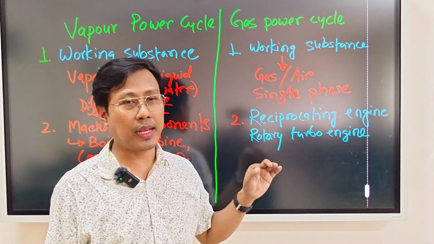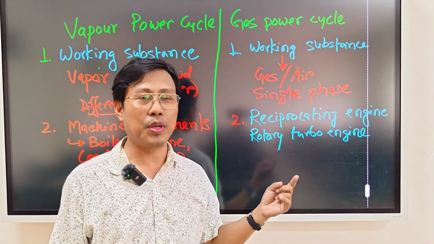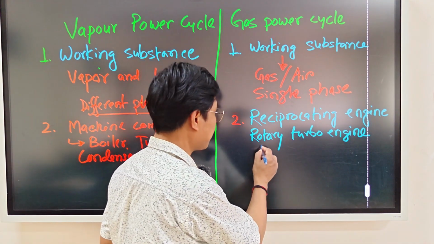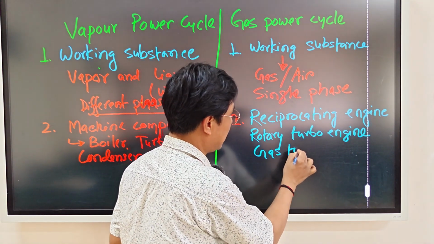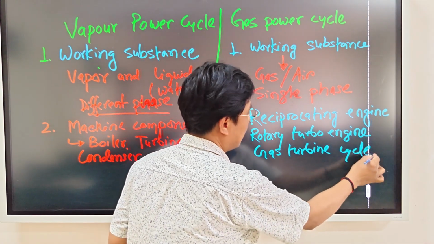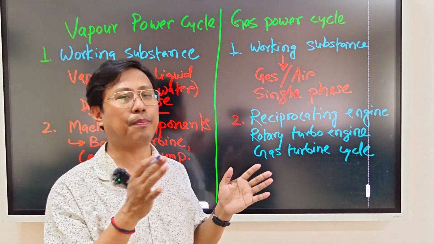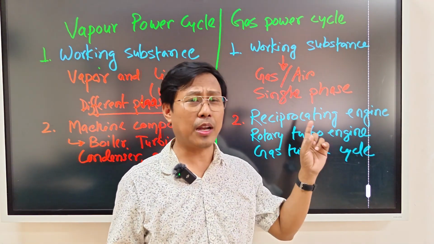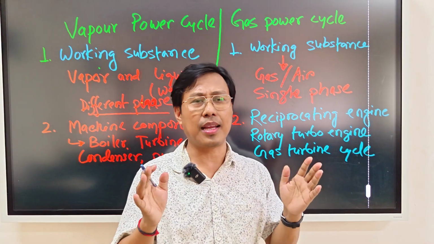And in the gas power cycle we have another example, which is gas turbine cycle. Okay, so here we have different parts of machine, but that one is also like a single arrangement.